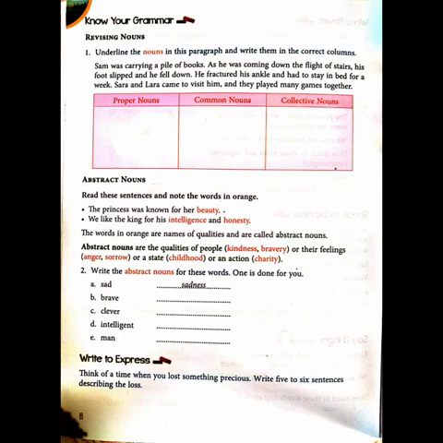As he was coming down the flight of stairs. Now flight of stairs, meaning when he was coming down the stairs, this is also a collective noun. When there are many stairs, what do we use? Flight of stairs. We don't say straight away stairs. We can say flight of stairs. When he was coming down lots of stairs, flight of stairs is a collective noun.